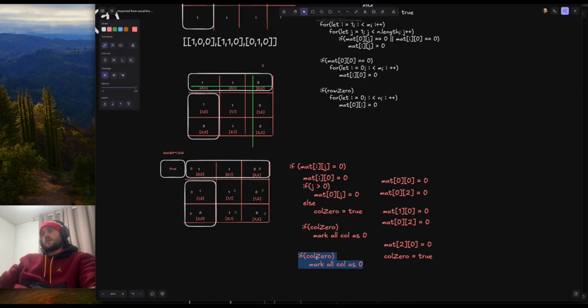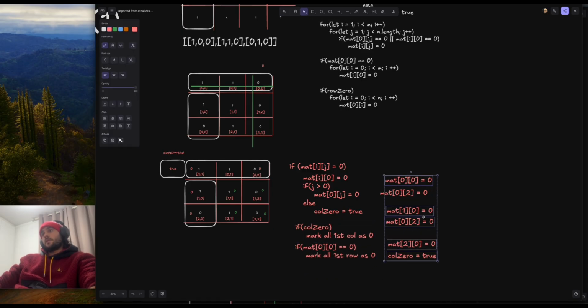And then if mat 0 0 is equal to 0, mark all row, all col, and all row as 0. That's it, basically. In short, that's what we have here.